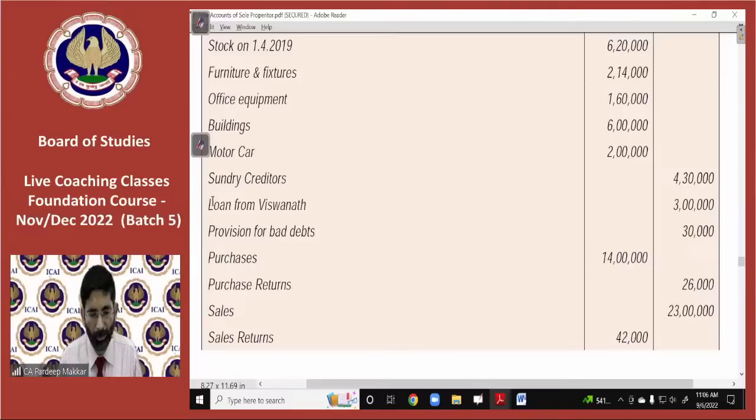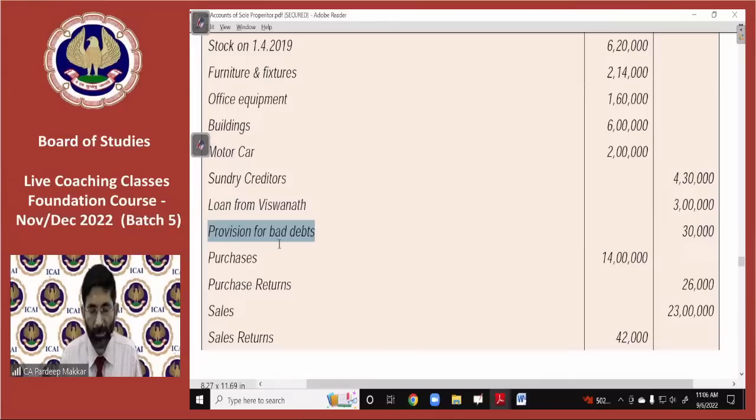Loan from Vishwanath. Where will it be entered? Fast. Time is over. Loan from Vishwanath is a liability for us. It will go on the liability side.